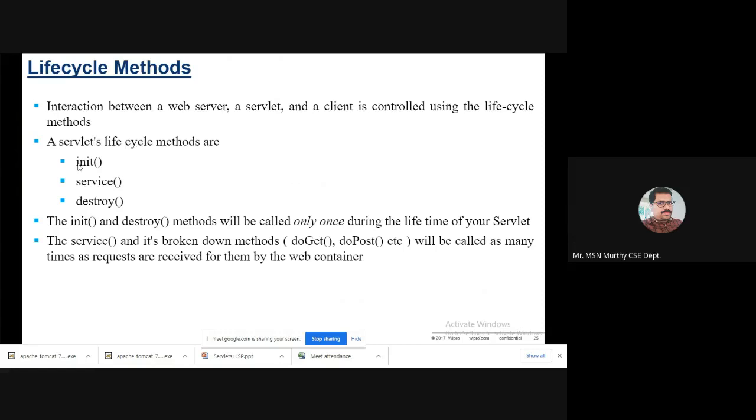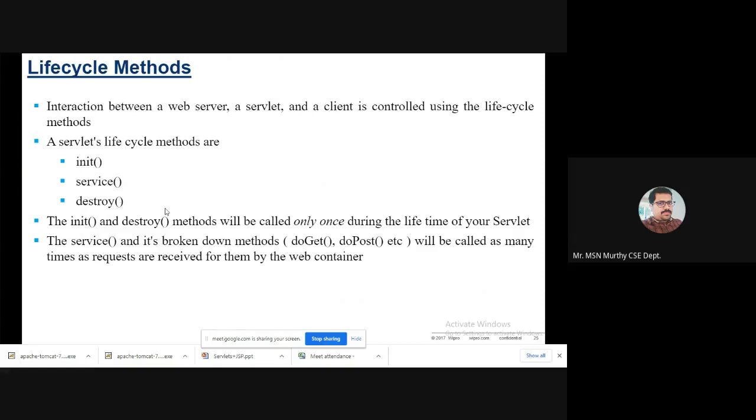Please remember, the service method is different. The service method contains doGet and doPost, and you can use it as many times as needed. Service can be done as many times, but the init and destroy methods are only called once. Initialization, how many times is it done? Only once.